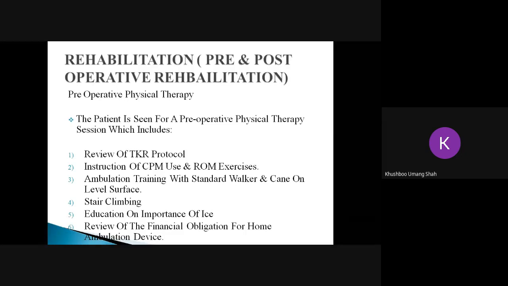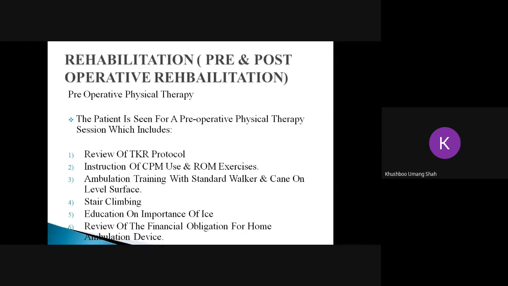For example, I have seen so many patients pre-operatively. See, post-operative rehab will only be decided if you know the pre-operative condition of the patient. It is important to see what the pre-operative strength, the quadriceps strength, of the patient going for TKR was. What is the range of motion, whether the flexion is 90 degrees or 100 degrees or 135 degrees, what is the extension, whether the person is having extensor lag.